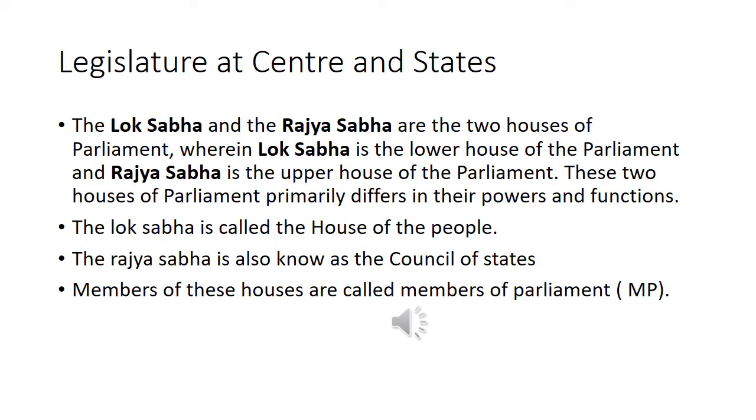Legislature at centre and states. The Lok Sabha and the Rajya Sabha are the two houses of Parliament, wherein Lok Sabha is the lower house of the Parliament and Rajya Sabha is the upper house of the Parliament. These two houses of Parliament primarily differ in their functions and powers. The Lok Sabha is called the House of the People. The Rajya Sabha is also known as the Council of States. Members of these houses are called Members of Parliament.